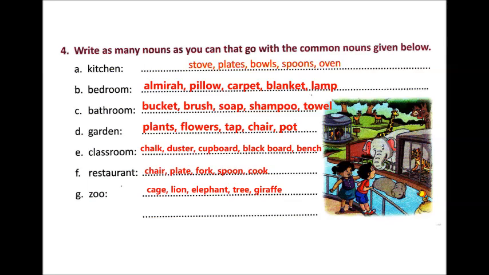In the bathroom, bucket, brush, soap, shampoo, towel. Garden, plants, flowers, bucket, tap, chair. Classroom, chalk, duster, cupboard, bench, blackboard. Restaurant, chair, plate, fork, spoon, cook. Zoo, cage, lion, elephant, tree, giraffe.